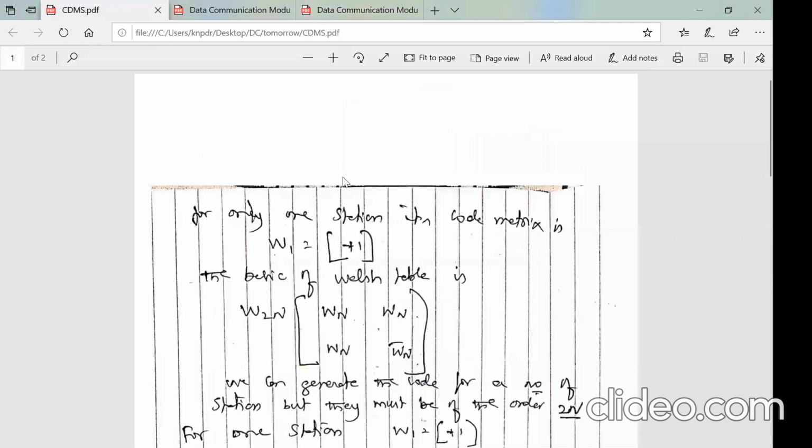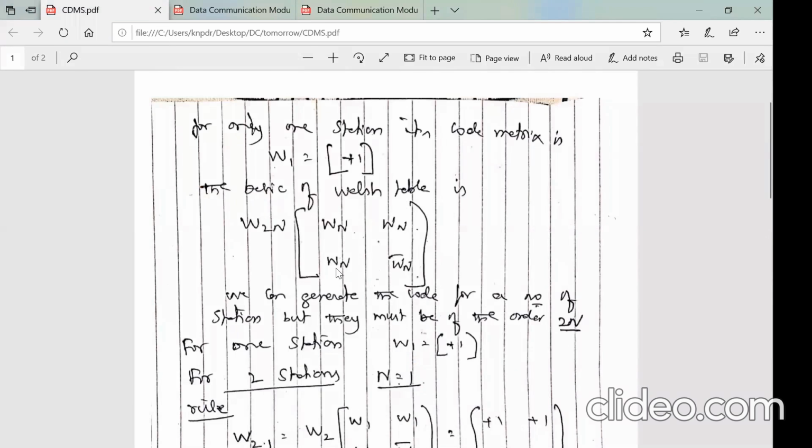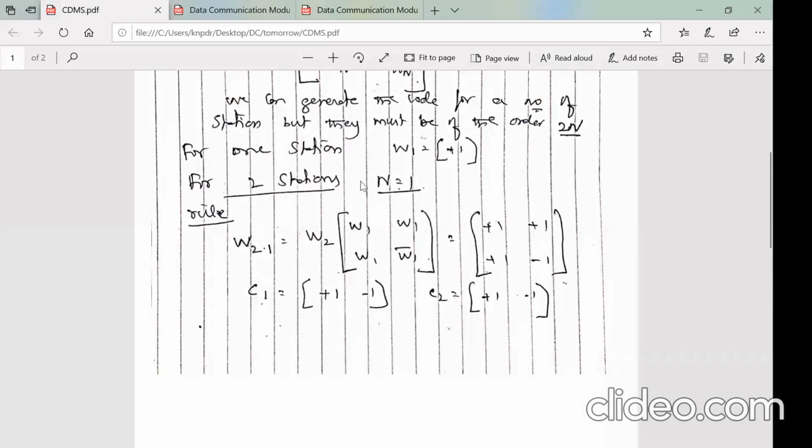So let's see how I have just calculated that, right? If there are 2 stations, n will be 1. So you'll have here 2 into 1 is W2, W1, W1, W1. Replace W1. The matrix for W1 is plus 1. Get this. So you now take the sequences. Station 1 will have this sequence and station 2 will have this sequence.